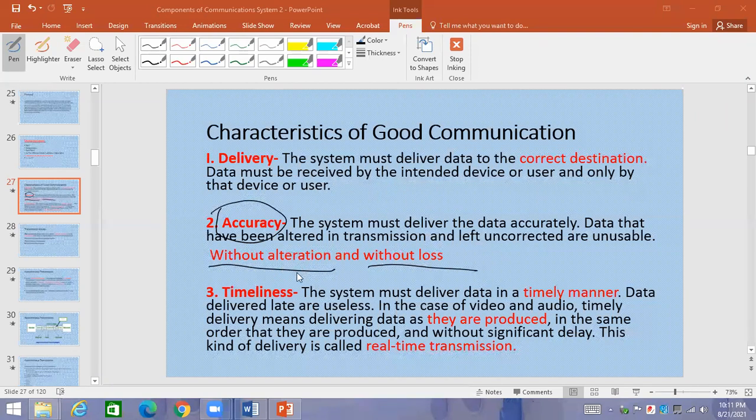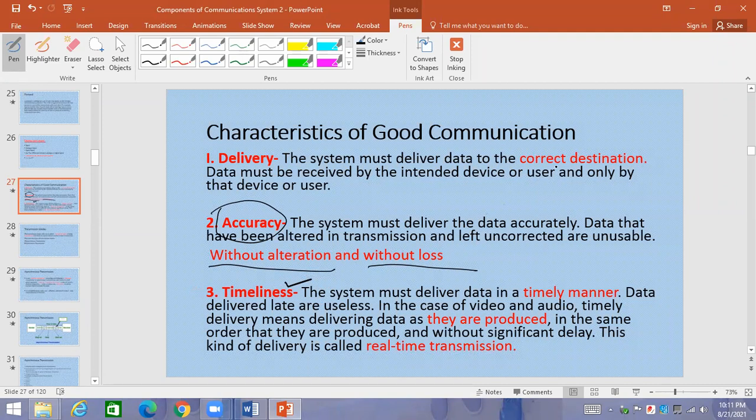What is meant by timeliness? Who will tell about the timeliness? Any other student, Khuzaima Munir. Can you unmute yourself and describe it? Malik Masab, its name is already showing the purpose of timeliness. What is meant by timeliness? Can you define this term?